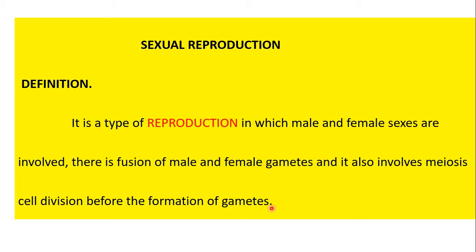Basically, it is a type of reproduction in which male and female sexes are involved. There is fusion of gametes as well as meiosis before the formation of gametes. So these three conditions are necessary for this type of reproduction, that is called sexual reproduction.